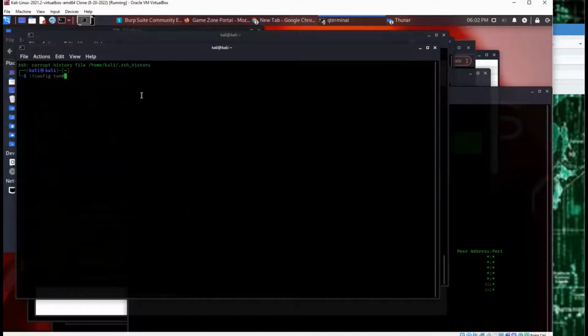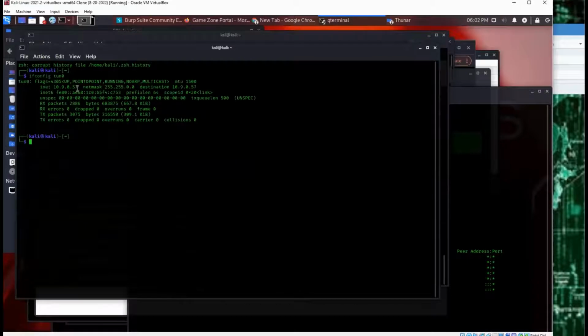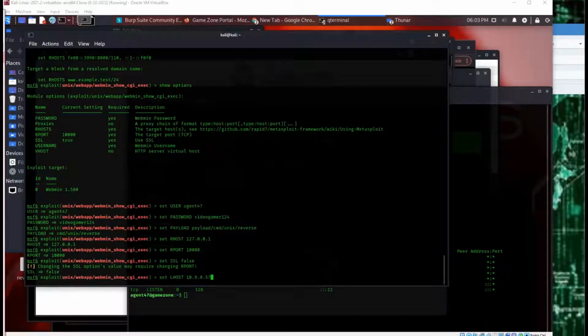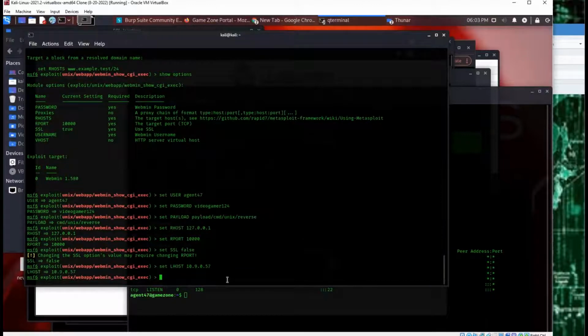I have ifconfig tun0, and we can see that's the IP address for my tun0. All right, grab that. Copy, paste. All right, and we're going to set the LPORT, 5555. Okay.